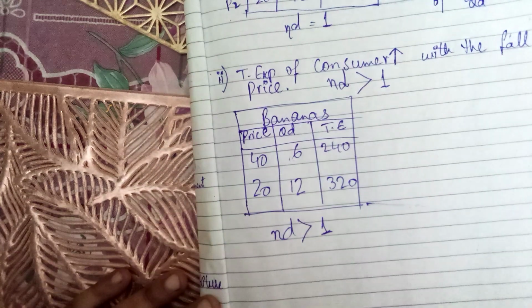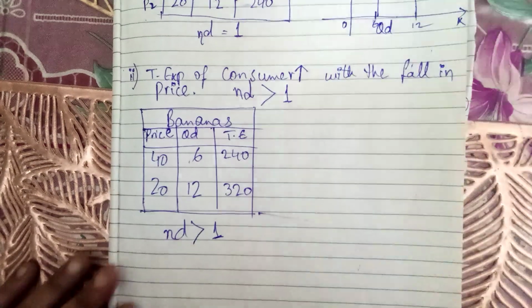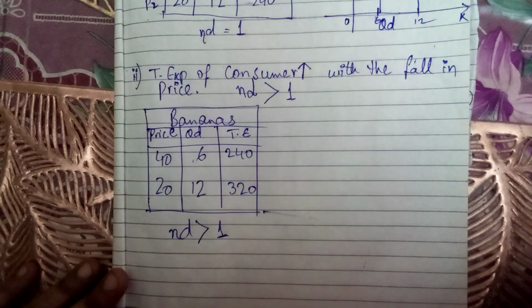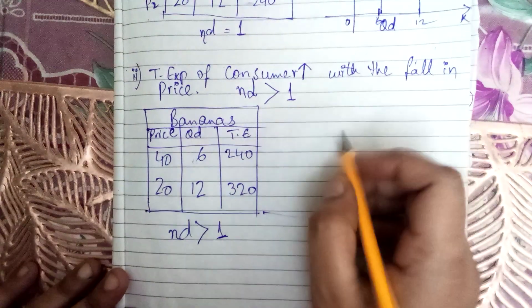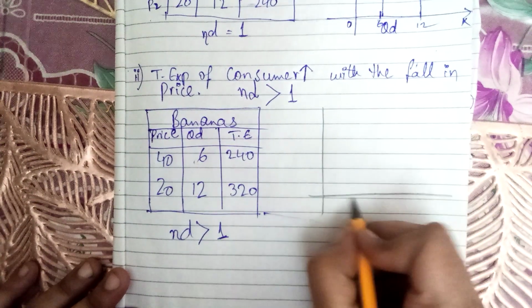Okay, if we discuss it through a diagram, this is more than unity. So this is the diagram.